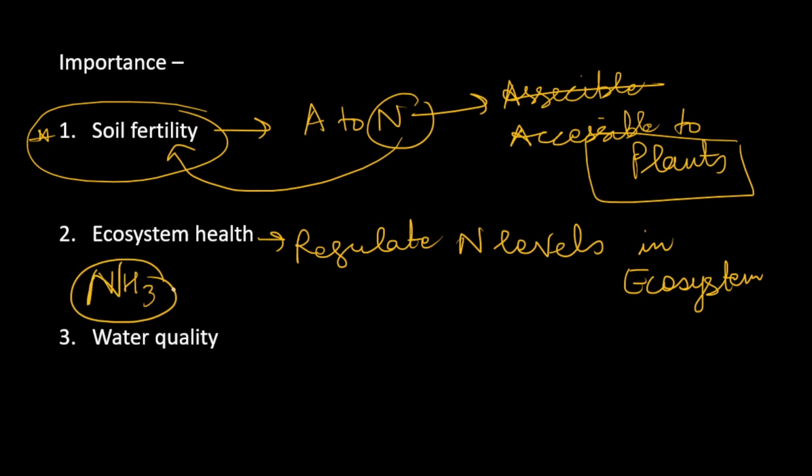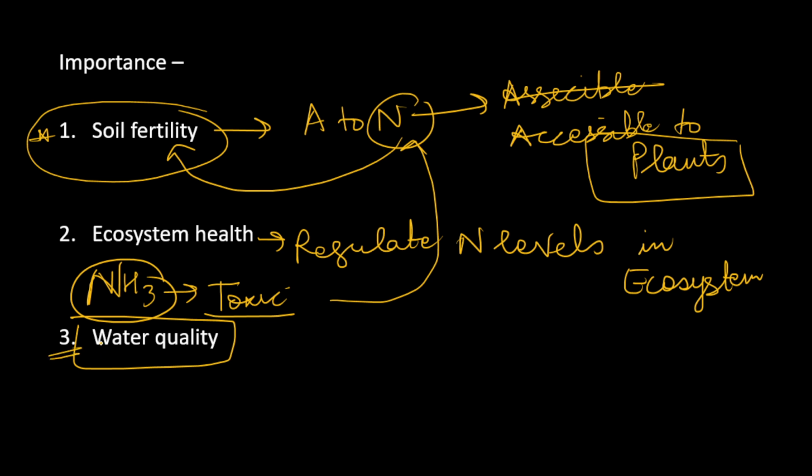Ammonia, NH3, is toxic. So this toxic form of ammonia is converted into other useful forms which are useful to various microorganisms, plants and other things. So this toxic form is converted into nitrate, which is a useful form of nitrogen. So this is another thing it does.